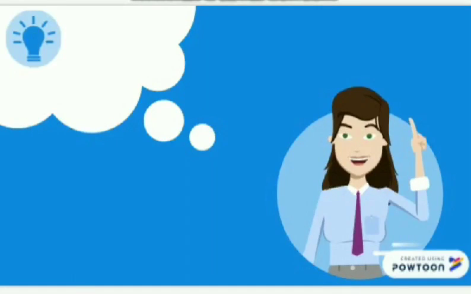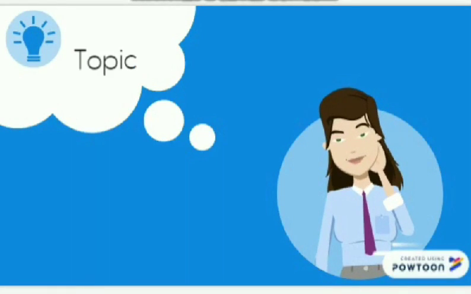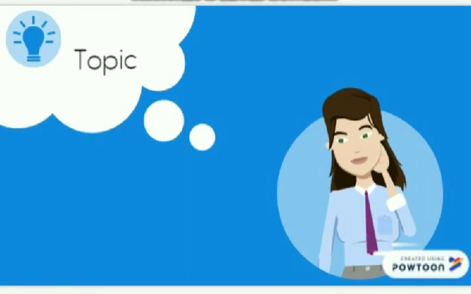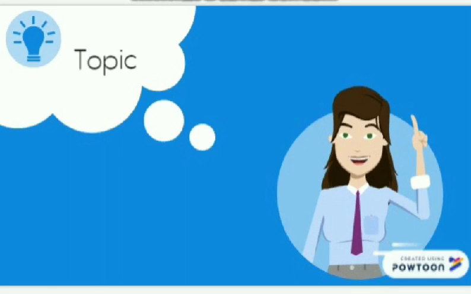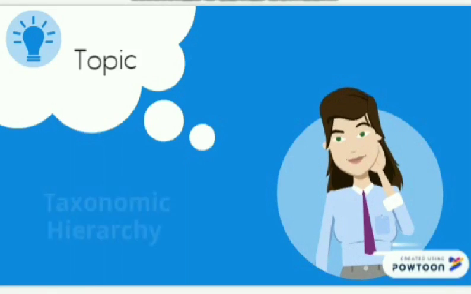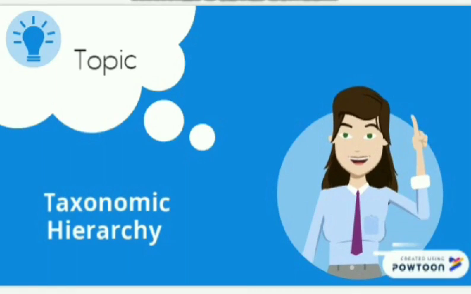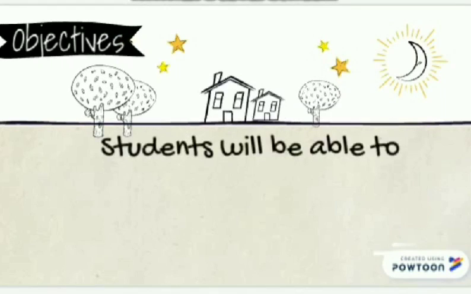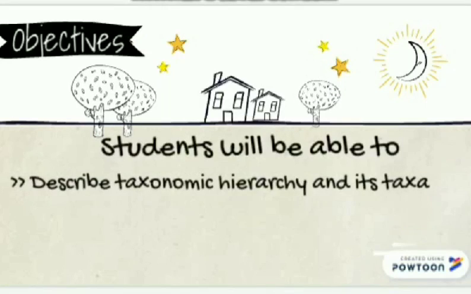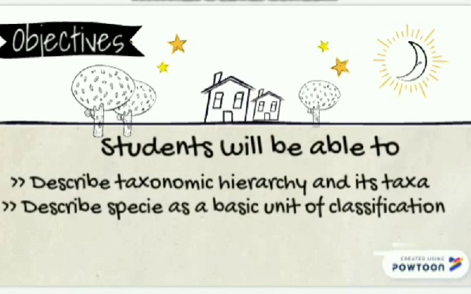As we studied, classification is the division of organisms into groups and subgroups. Our next topic is related to it. Our topic is taxonomic hierarchy. Let's see how it is related. Our objectives are: students will be able to describe taxonomic hierarchy and its taxa, and students will also be able to describe species as a basic unit of classification.